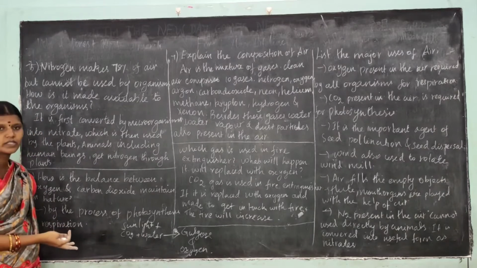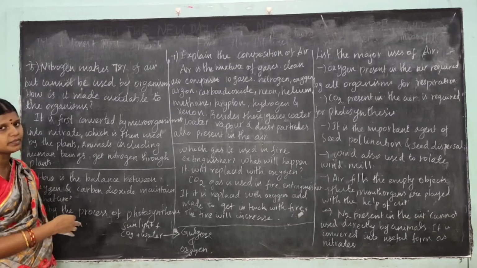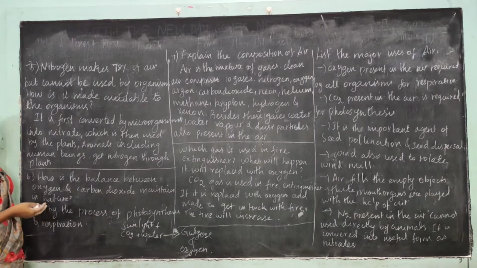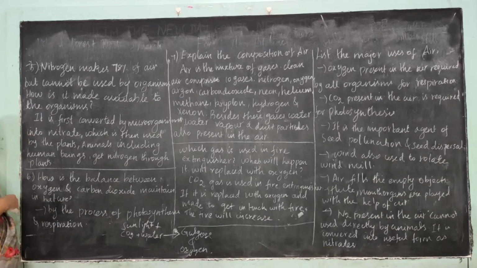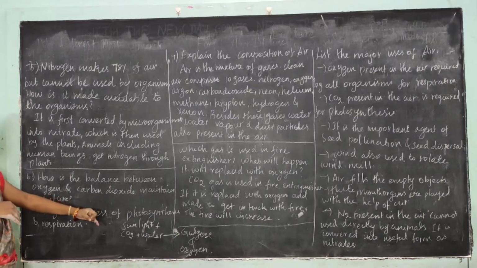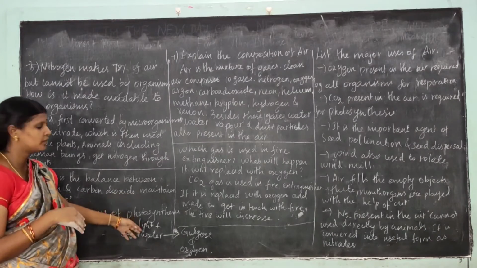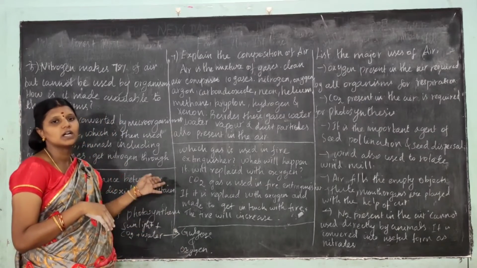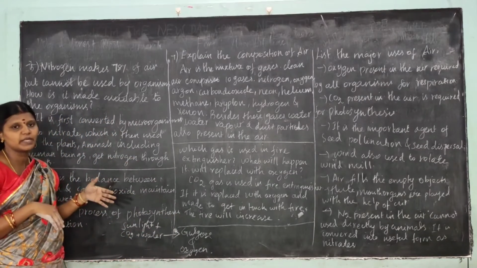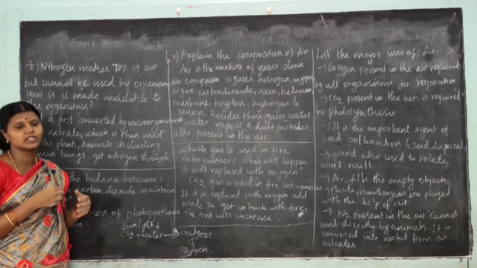Plants release the oxygen, and we use the oxygen for respiration. So how is the balance between oxygen and carbon dioxide maintained? By the process of photosynthesis. In photosynthesis, the plant absorbs sunlight, carbon dioxide and water, and releases glucose and oxygen. We use the oxygen for respiration.